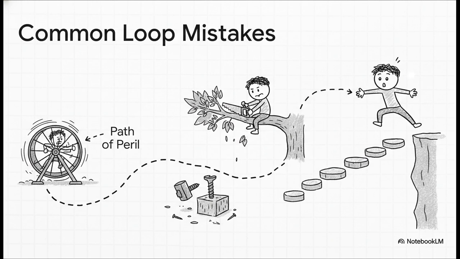Finally, let's go over a few common mistakes to watch out for. First, that dreaded infinite while loop. Always double-check that your condition will eventually turn false. Second, be super careful about changing a list while you're looping over it. Trust me, that leads to some very confusing bugs. And of course, the classic off-by-1 error with range. Just remember, range of 5 gives you numbers 0 through 4, it does not include 5.